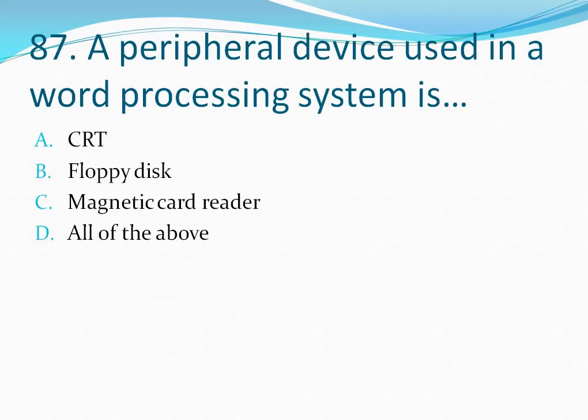Question number 87. A peripheral device used in a word processing system is? Your options are option A, CRT, option B, floppy disk, option C, magnetic card reader, option D, all of the above. A peripheral device used in a word processing system is all of the above. It is CRT, floppy disk, as well as magnetic card reader. So the correct answer is option D, all of these. Let's move to the next question.